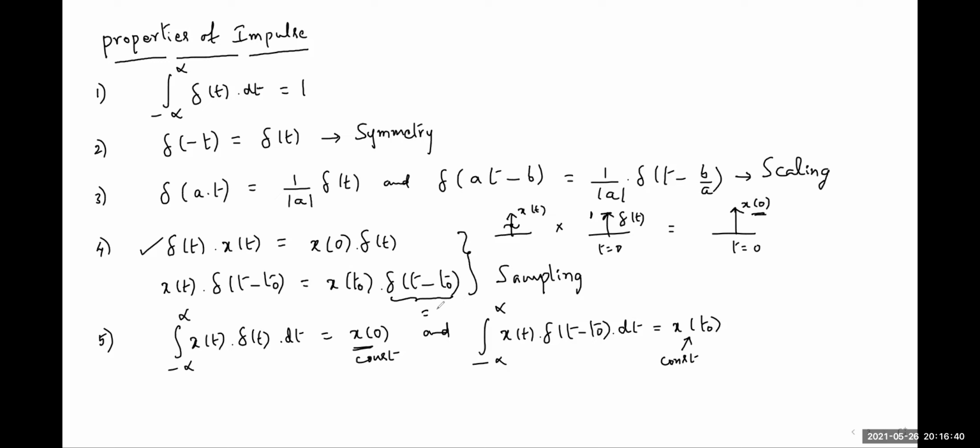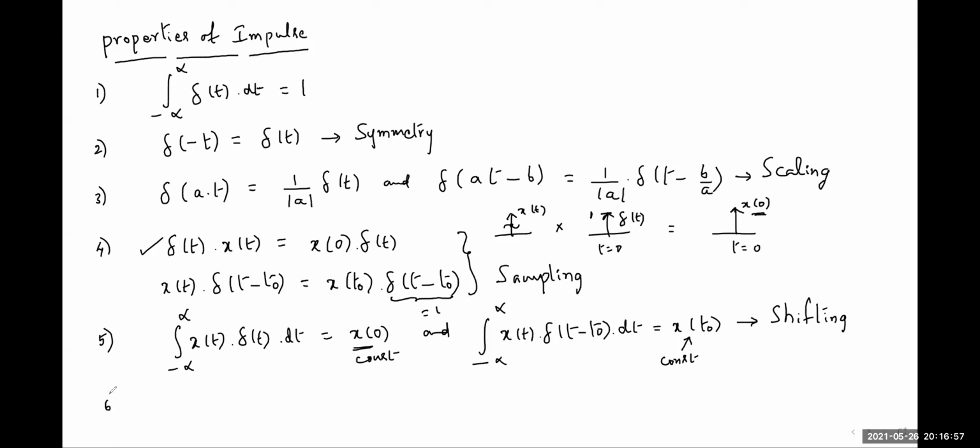Area of this impulse function is 1. So x of t naught remains. So this is the shifting property of impulse function. Very important one.